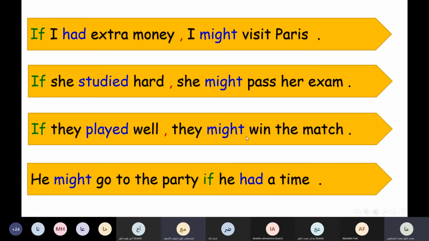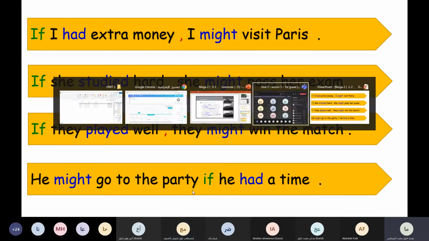They might, maybe. Good. We can change the order of the sentences. We start with the main clause, then the if clause. He might go to the party if he had time. We delete the comma. Yes, we have to remove the comma. Good. Thank you.